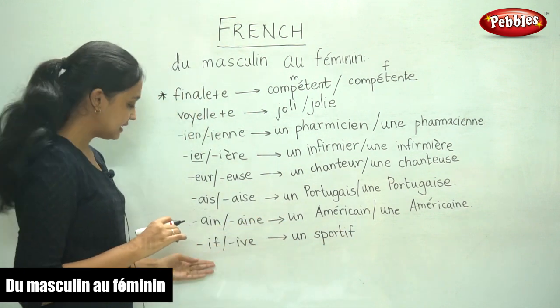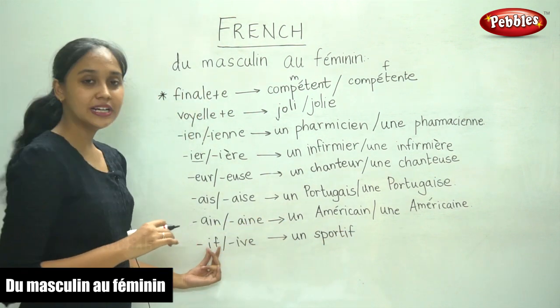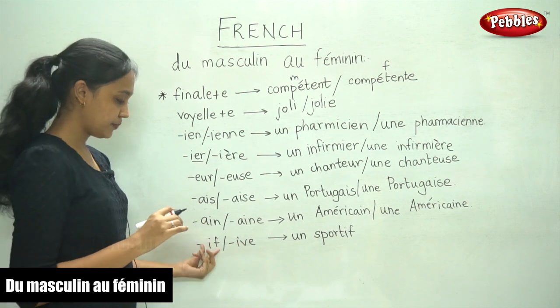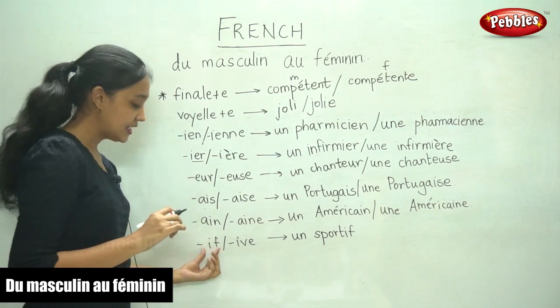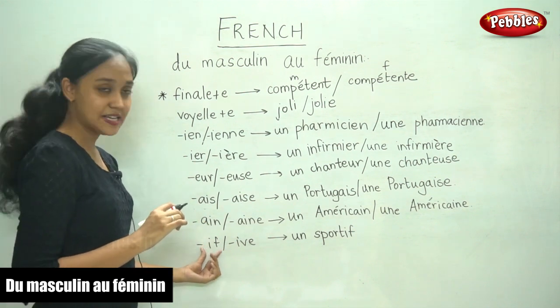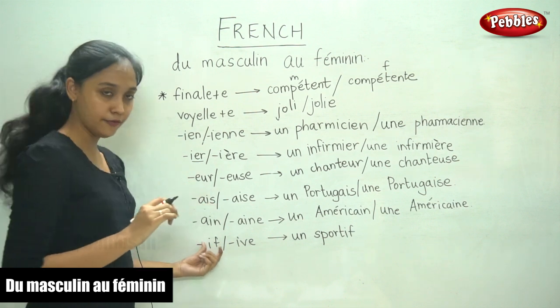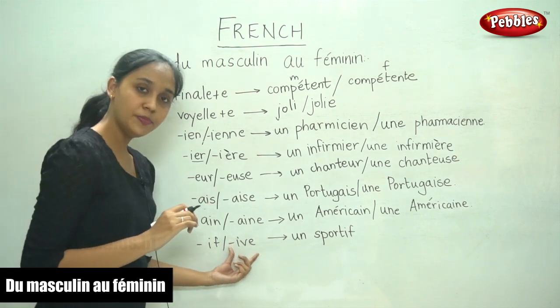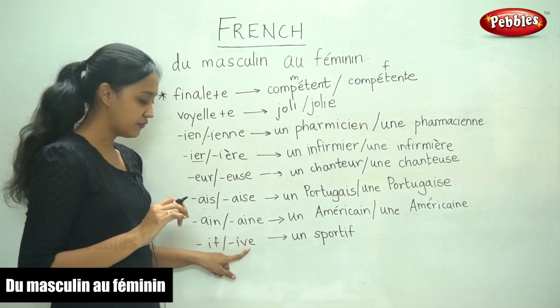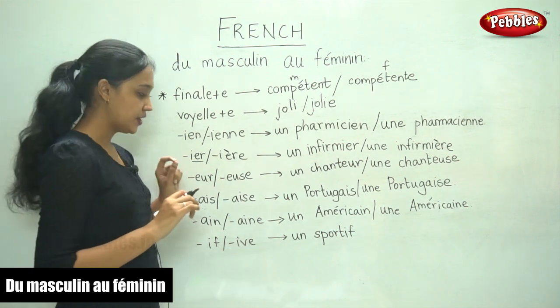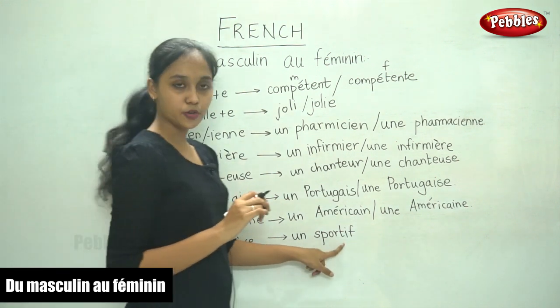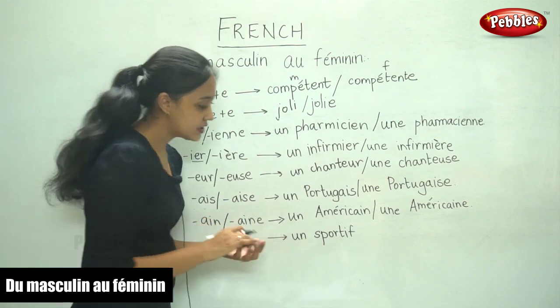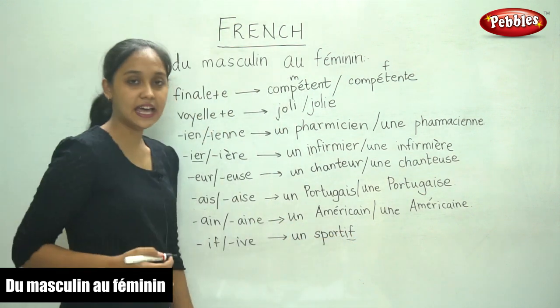And finally, the last one is a word ending in IF. When the masculine form ends with IF, in the feminine form it takes IVE as the ending. For example, un sportif. You see this word ends in IF.